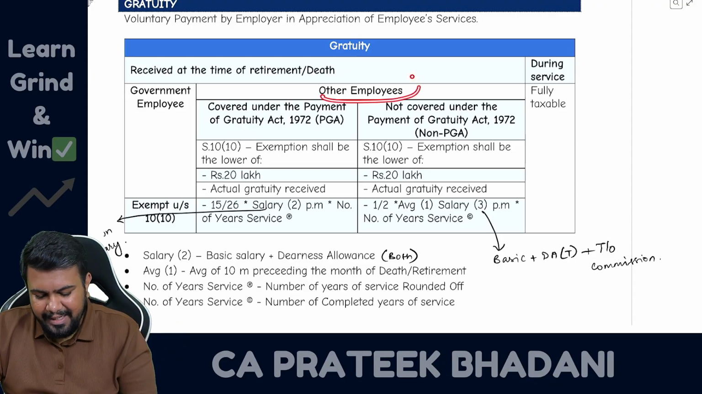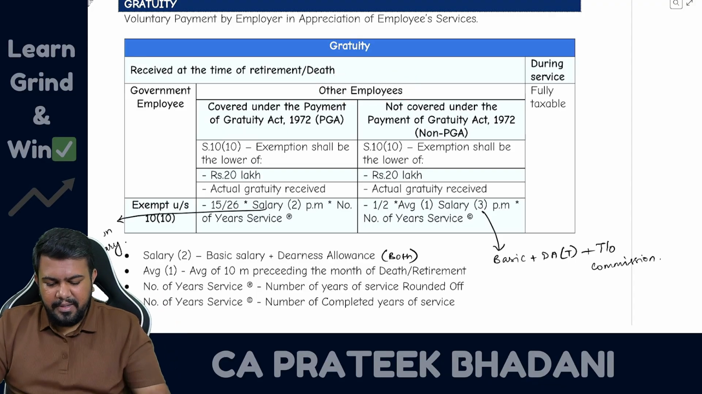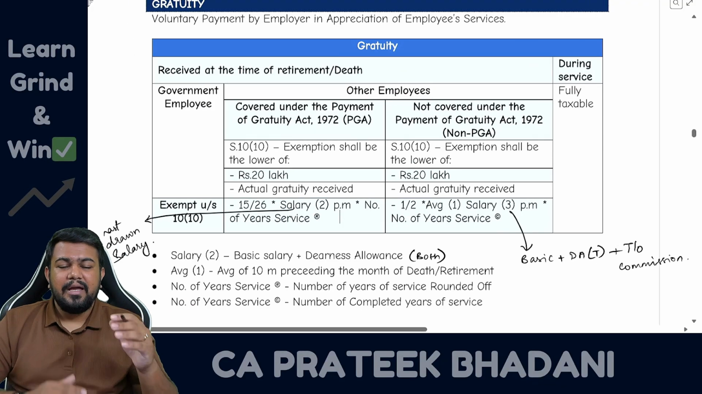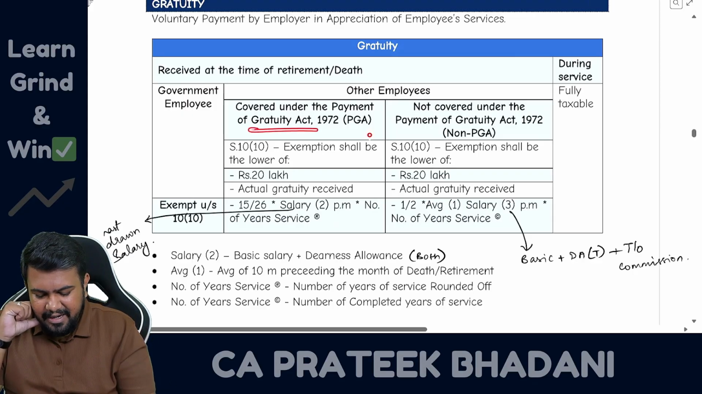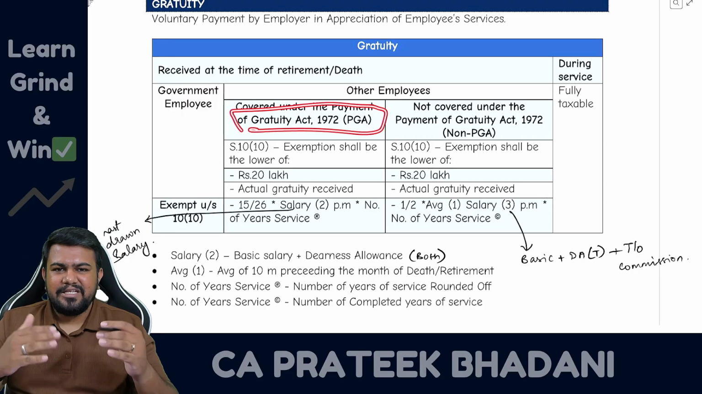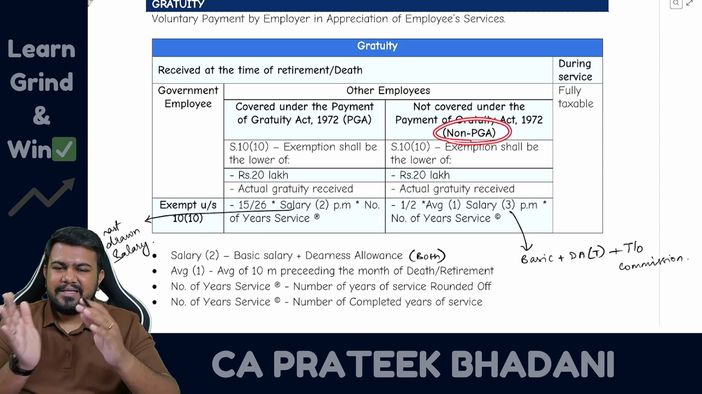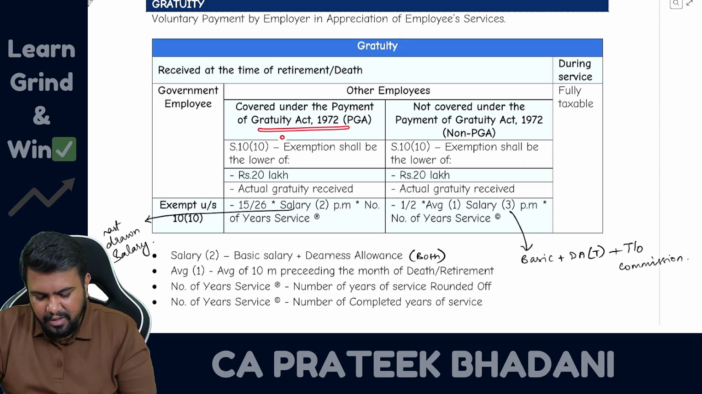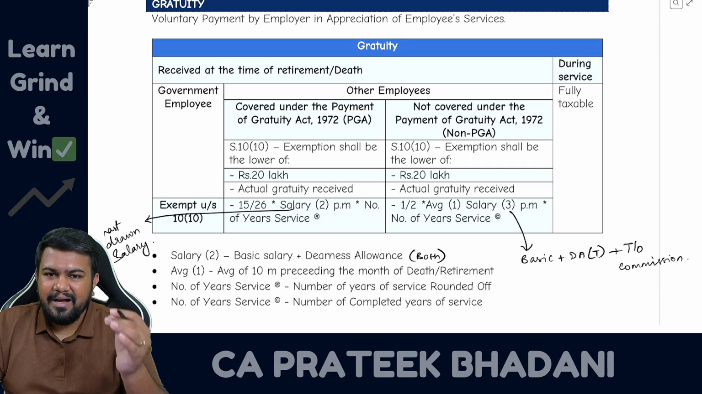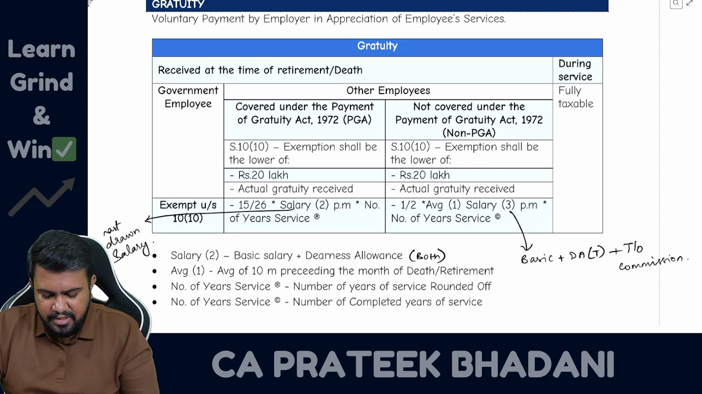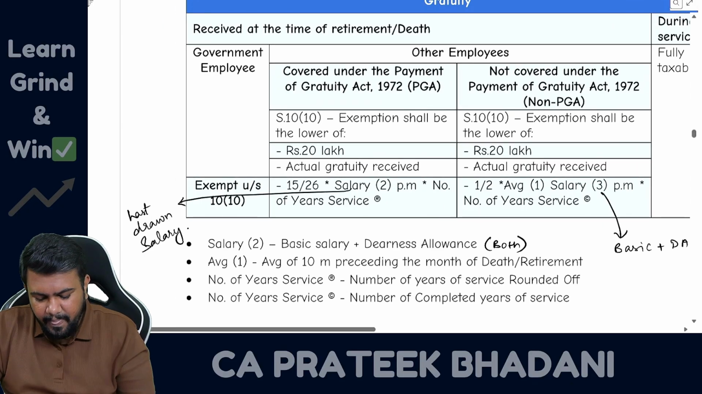Now let's talk about other than a government employee. If it is other than a government employee, you have to see whether the employee is covered under the Payment of Gratuity Act, that is PGA, or not covered under the Payment of Gratuity Act, or we can call it non-PGA. So PGA case, non-PGA case. First, let us talk about the Payment of Gratuity Act, who and all are covered. For them, what is the exemption? For them, the exemption is maximum 20 lakhs, or actual gratuity received, or you have to apply the formula.